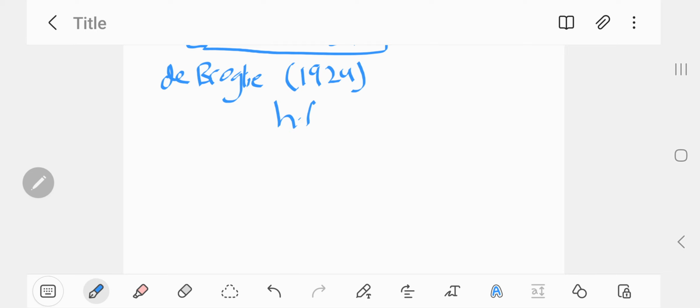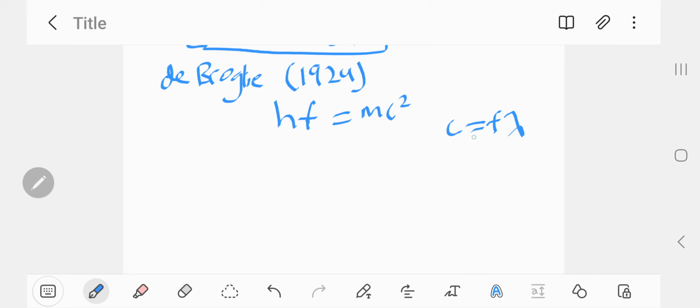Knowing that energy is quantized, electromagnetic radiation, aka light, is quantized, he equated that to, so E equals HF, that's the Planck relation. Energy is also given by E equals mc squared, Einstein's equation, where m is the mass of an object, c is the speed of light, it's a number. And using c equals f lambda, from another video that I made, but we're putting c instead of v here, because we're dealing with light, electromagnetic radiation.